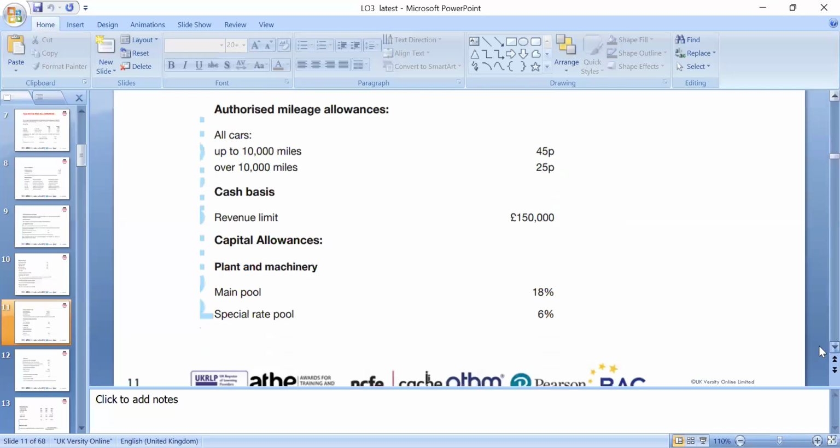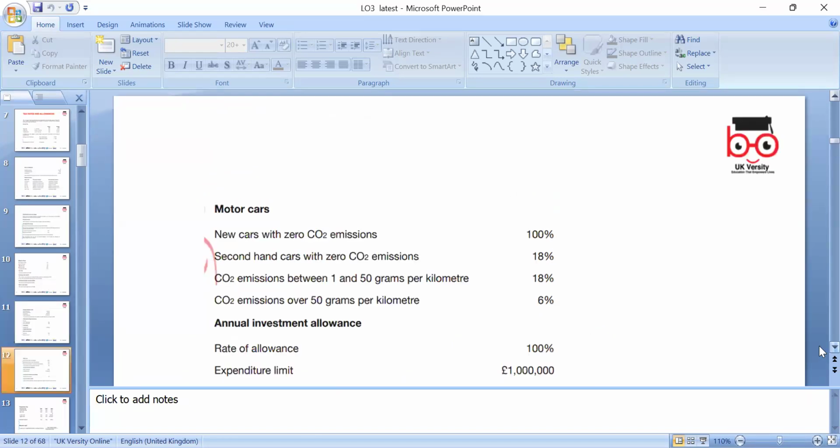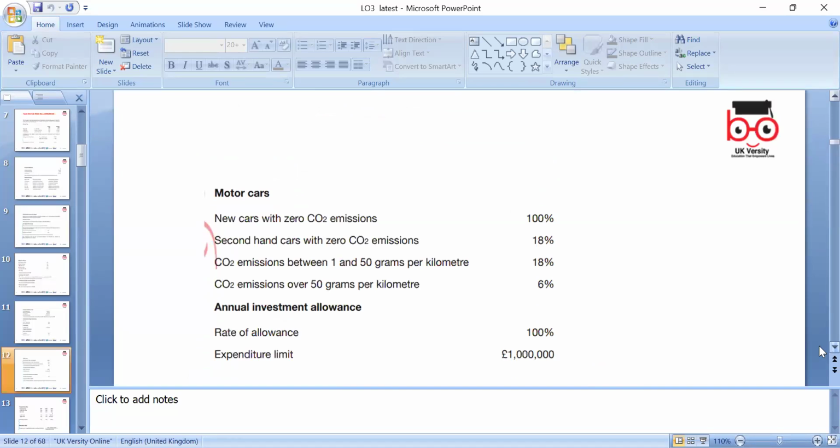Then we can look at the main pool. If your asset belongs to the main pool, it's an 18% capital allowance. If it's the special pool, it's 6%, according to the Finance Act. If it's a new car with zero CO2 emission, you can claim 100% in year 1, and for a second-hand car with zero CO2 emission, 18%. That's why it is better to save tax liability by buying a new electric car, which is zero carbon, and we can look at 100% relief in the capital allowances.